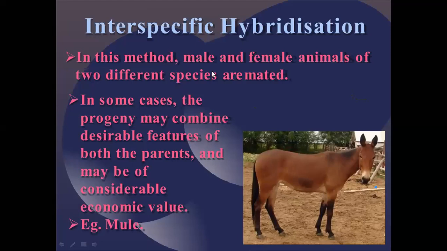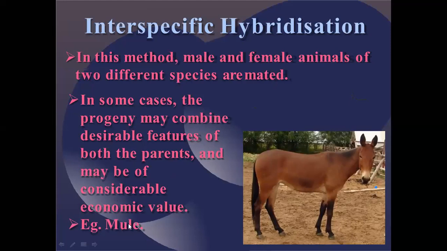Next is called interspecific hybridization. In this method, male and female animals of two different species are mated. In some cases, the progeny may combine desirable features of both parents and may be of economic value.